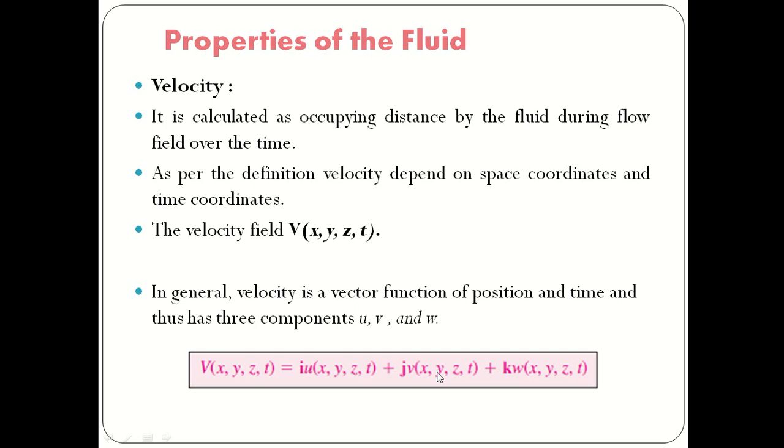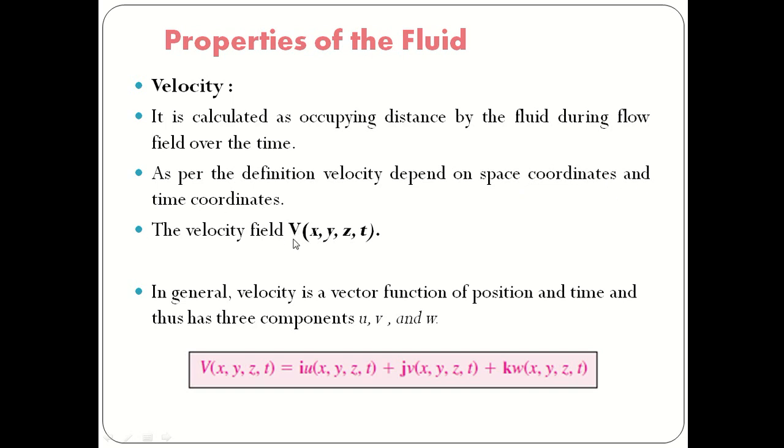Now, properties of the fluid. The first important property of the fluid is velocity. What is velocity? It is calculated as the distance covered by the fluid in the flow field over time. That means if a fluid molecule moves in a flow, whatever distance is covered by that molecule in a specific time is called velocity. We can say it is distance per unit time. As per the definition, velocity depends upon space coordinates and time coordinates.